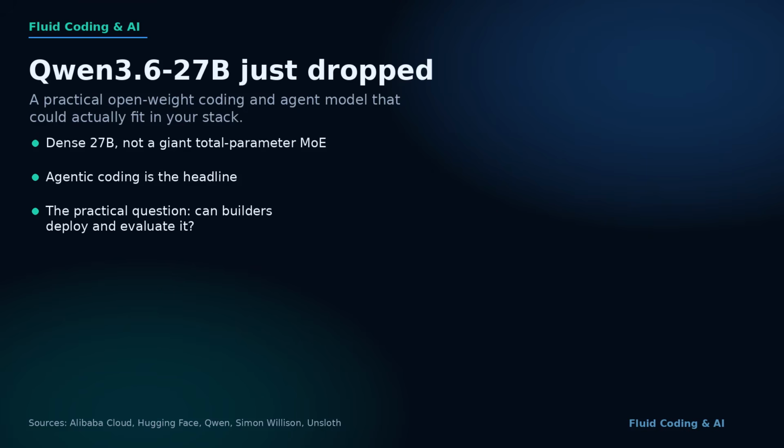Qwen just dropped Qwen3.6-27B, and the interesting part is not just another benchmark chart. It is the shape of the model, a dense 27 billion parameter open-weight model aimed directly at coding agents and real builder workflows. If you run local models, build SaaS automations, or use coding agents every day, this is one of those releases where the practical question matters more than the hype. Could this actually fit into your stack?